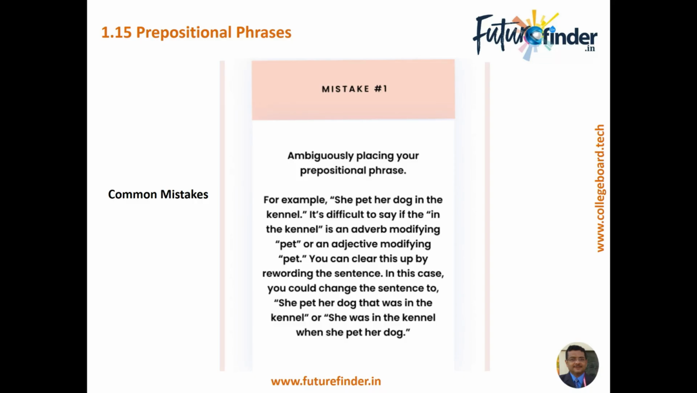Obviously, this is a modifier placement mistake, but because it contains a preposition, I have kept it here. She pet her dog. She pet her dog in the kennel. Right? So now it is not very clear. The objective is that it is not clear what this pet refers to. She pet her dog. Right? That was in the kennel. So the dog was in the kennel.